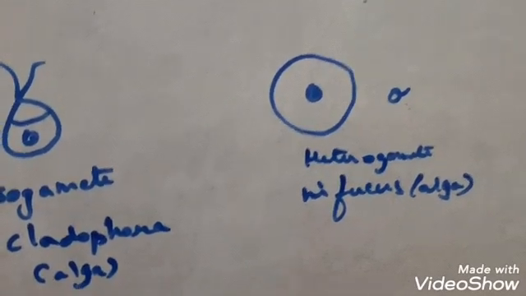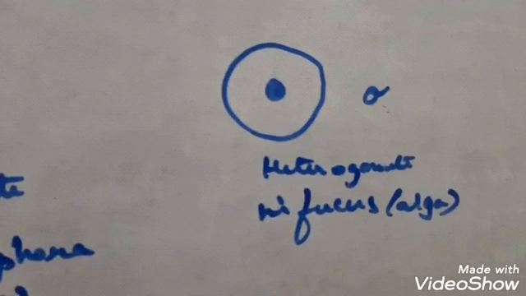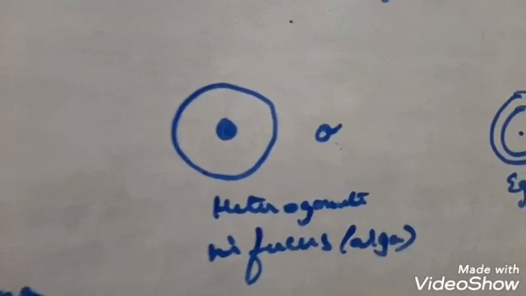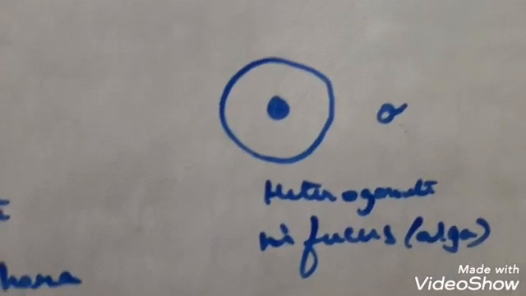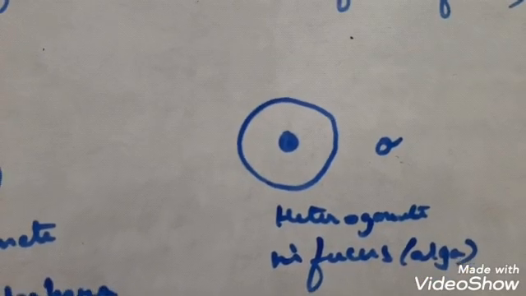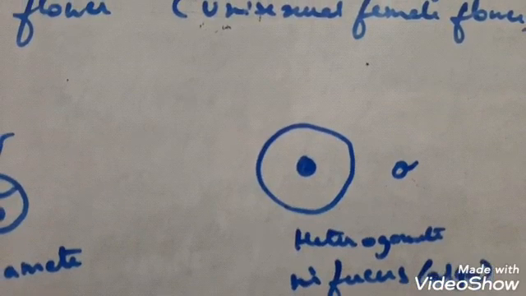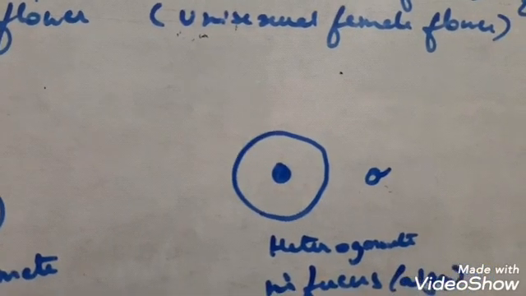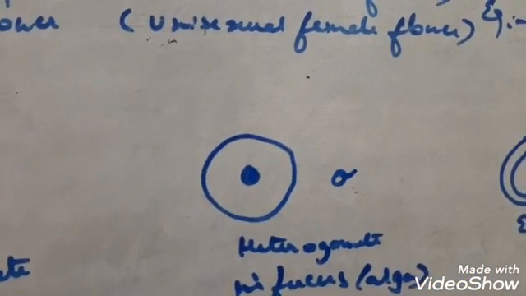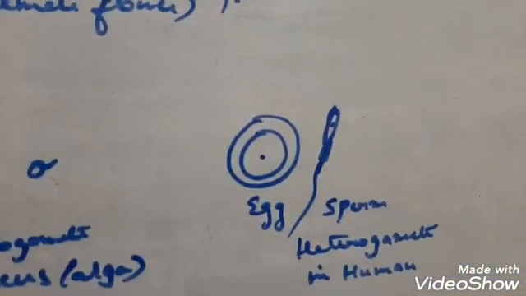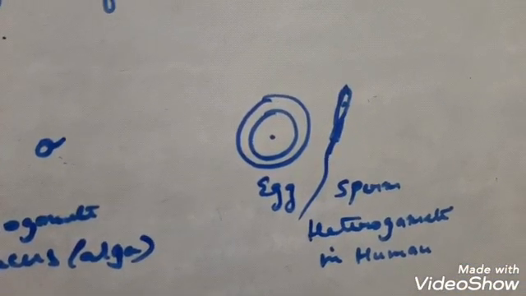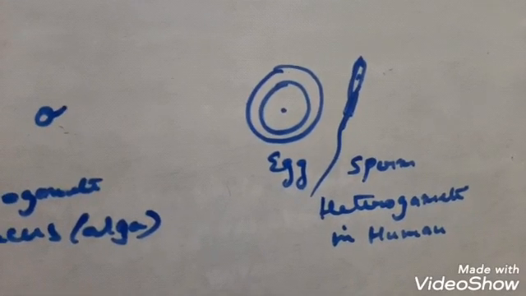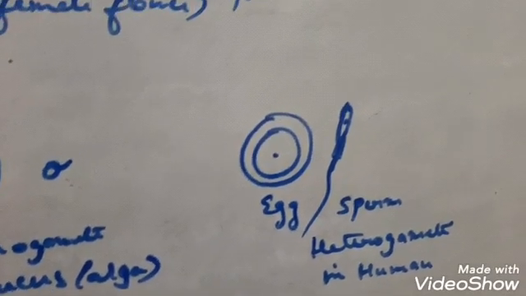Next come the heterogametes. Heterogametes are different types of gametes, means male and female look dissimilar. So this is another type of alga called Fucus. In Fucus, one gamete is very large, that is the female gamete, and the male gamete is a smaller one. In case of humans, the sperm is the smallest cell in the human body, while the egg cell is one of the largest cells.